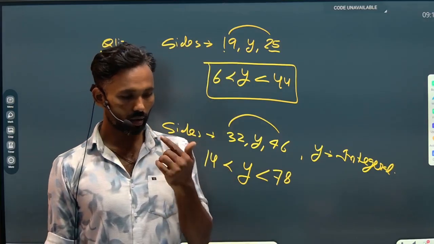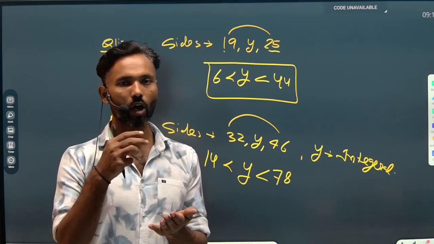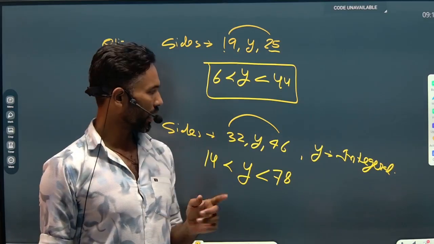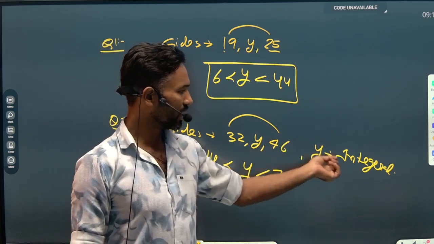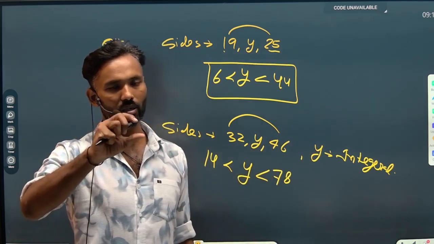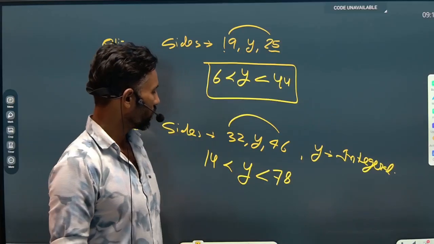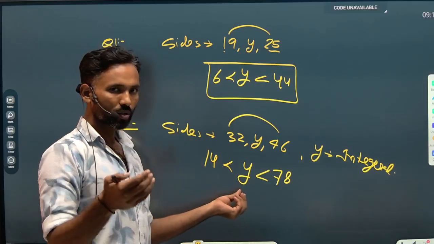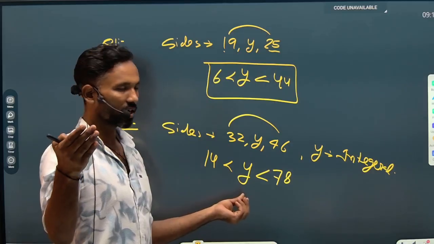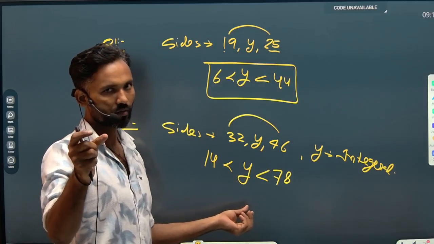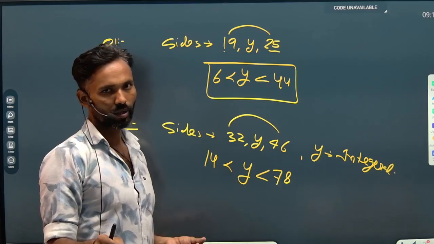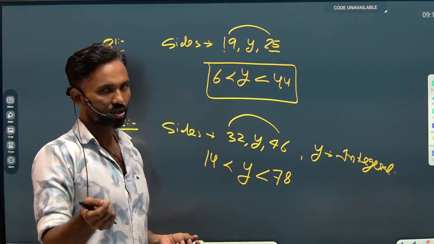But the examiner asked how many triangles can be formed here, and he has mentioned that y is an integral value. Integral means it is not in decimal form. So we can use 15, 16, 17, 18 up to 77. Any value can be placed in place of y, and we can construct a triangle.